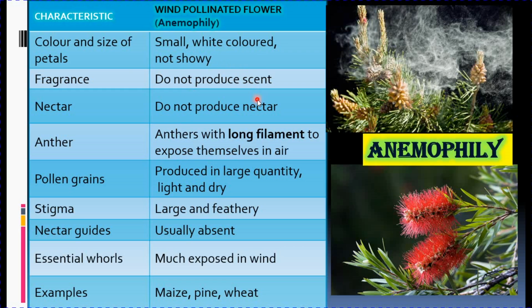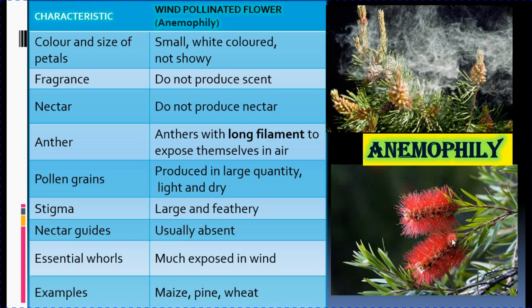Neither do they produce scent nor nectar. But since it has to be pollinated by wind, anthers have long filaments. So here in this picture you can see all this white cloudy appearance that you see is the pollen grains dispersed by these flowers.